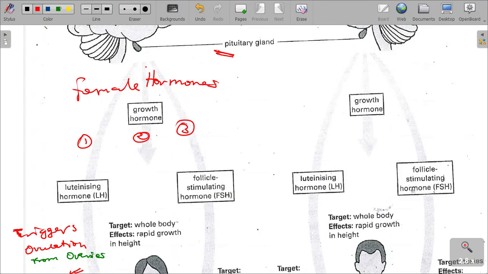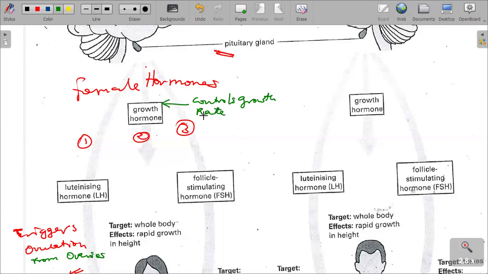I want us to understand that it controls the rate of growth and causes increased growth rate. The growth hormone controls growth rate.